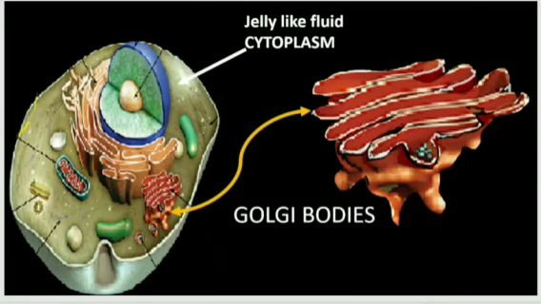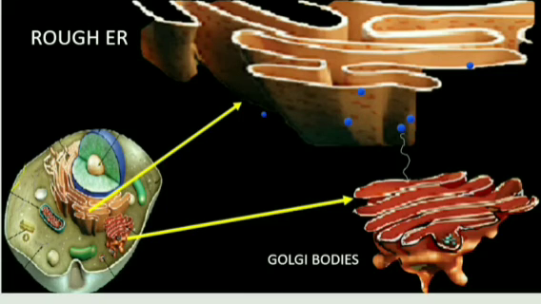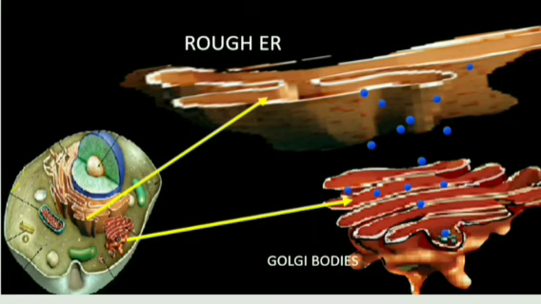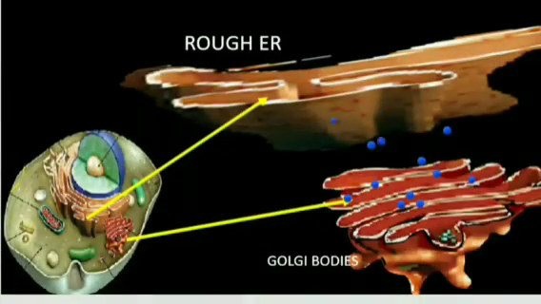You see, the ribosomes absorbed in the walls of endoplasmic reticulum are further being absorbed in the walls of Golgi bodies. So the ribosomes pass through the cytoplasm and are absorbed in walls of Golgi bodies for further protein synthesis.